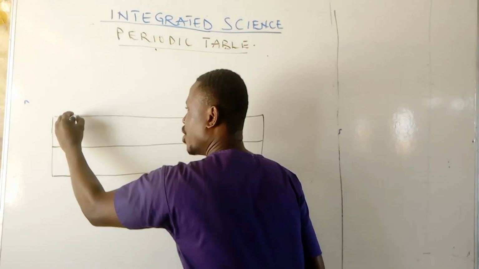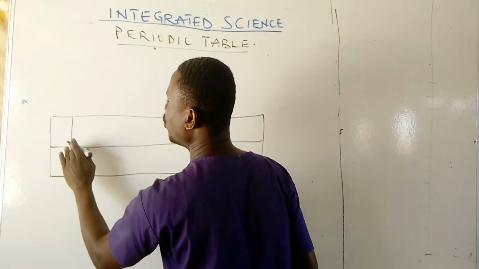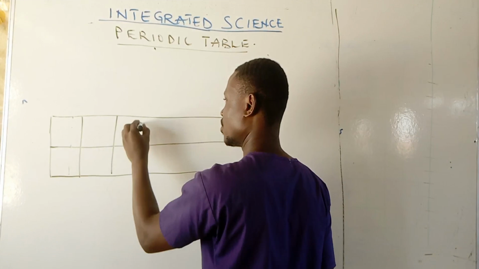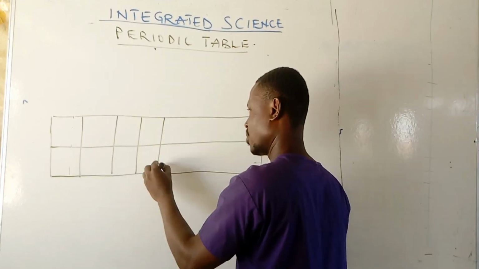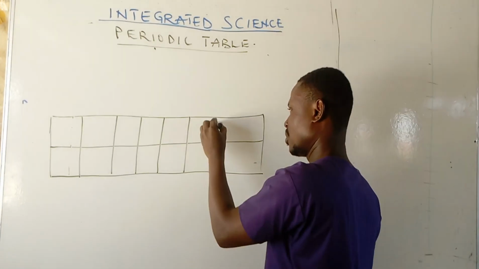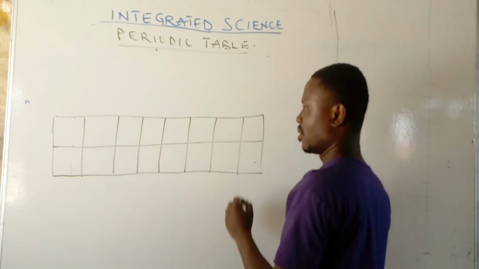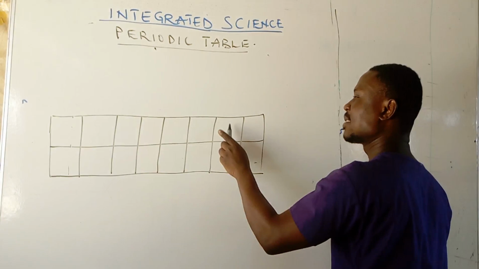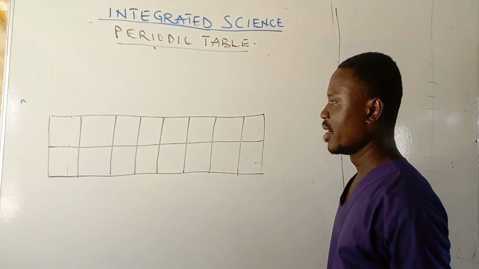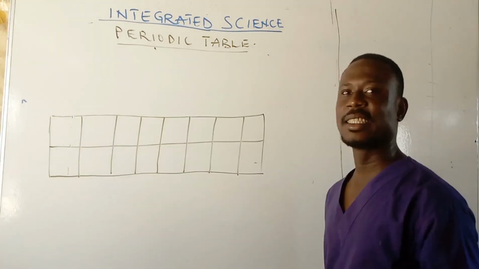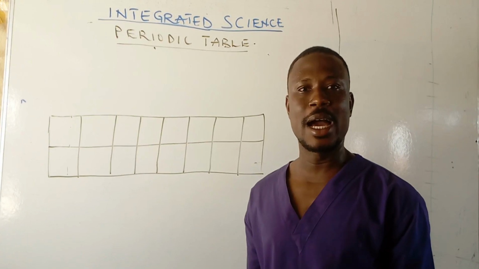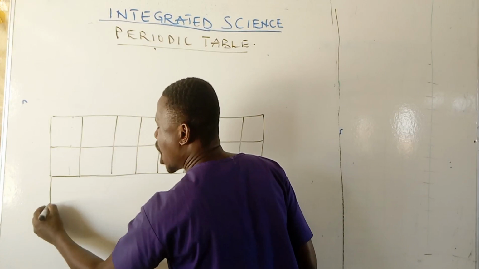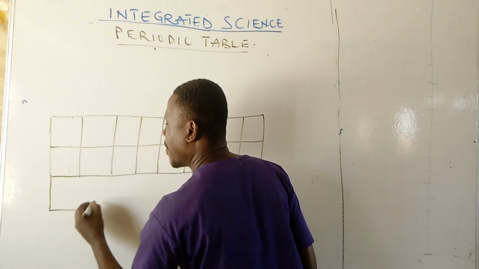Good. We have 1, 2, 3, 4, 5, 6, 7, 8 divisions. So we have 2 layers, and that gives us 16. We are looking at the first 20 elements. Okay, let's, on the left lower bottom, add 2 sections. That gives us 18. Then on the left top part, let's add 1.